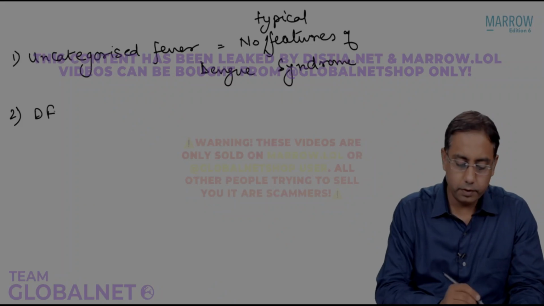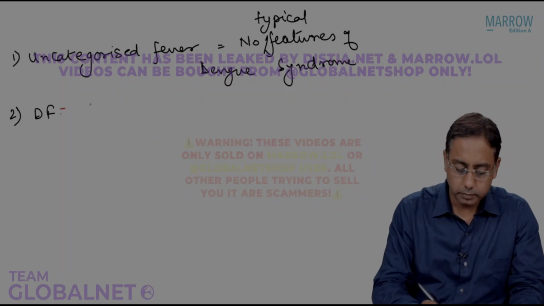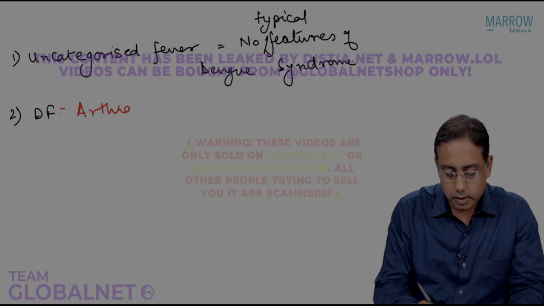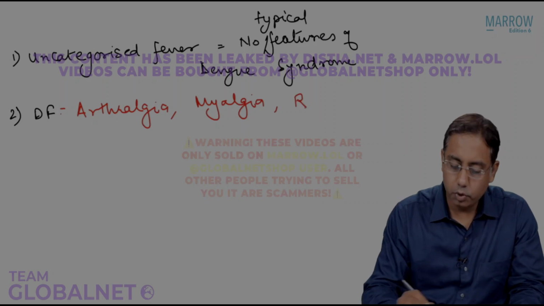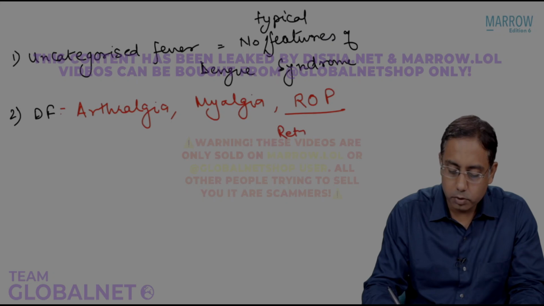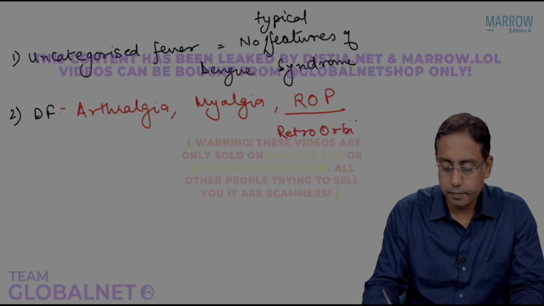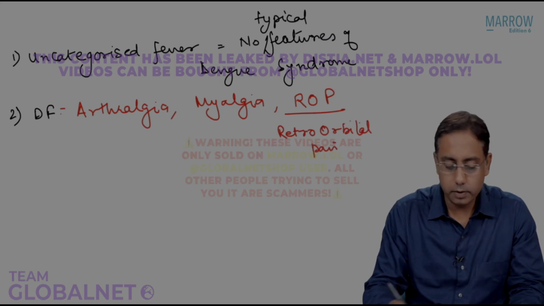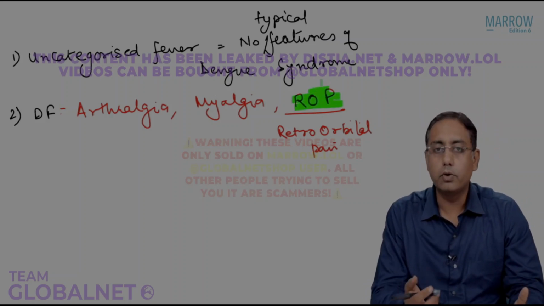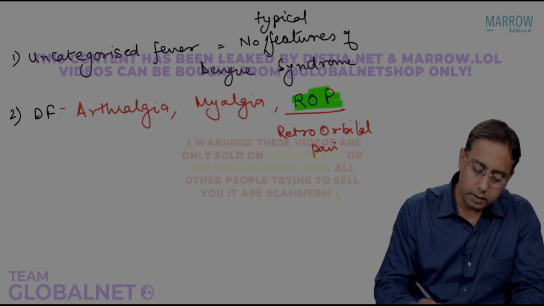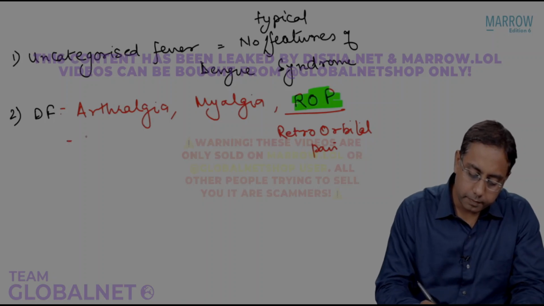Next, you have dengue fever. What are the features of dengue fever? Arthralgia, myalgia, and something known as retroorbital pain. This is one of the most characteristic features of dengue syndrome, that is retroorbital pain. The fever, and of course fever.